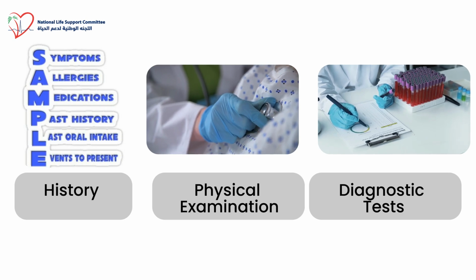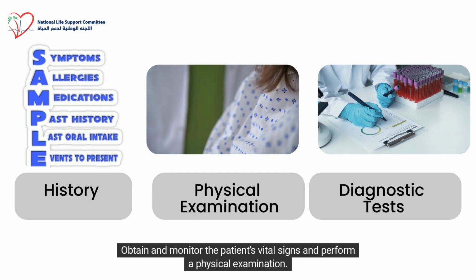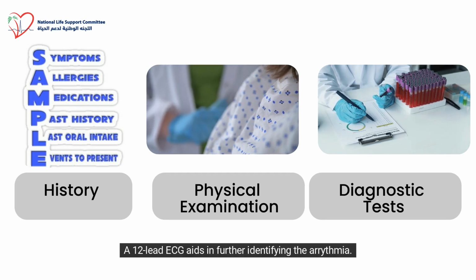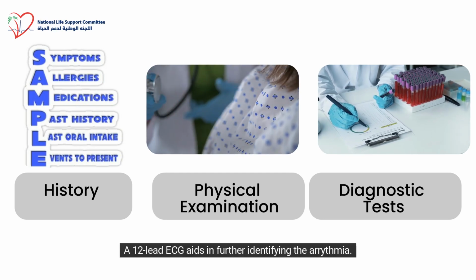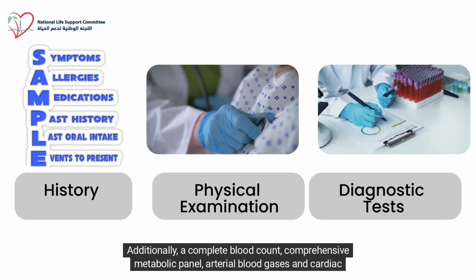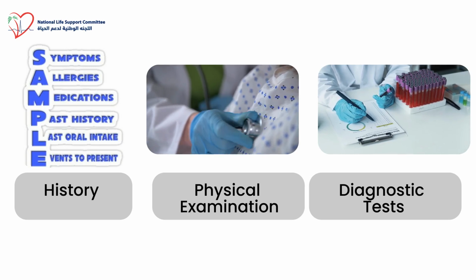Physical examination: obtain and monitor the patient's vital signs, and perform a physical examination. Diagnostic tests: a 12-lead ECG aids in further identifying the arrhythmia. Additionally, a complete blood count, comprehensive metabolic panel, arterial blood gases, and cardiac markers may be considered.